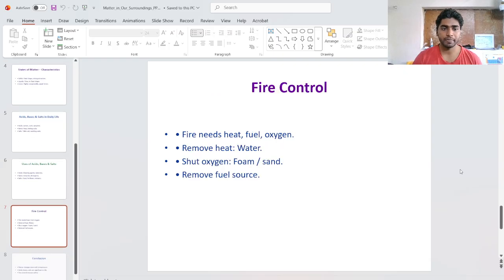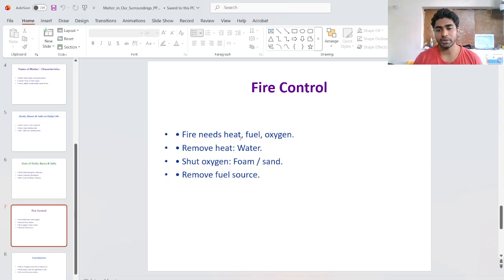Okay. Then fire control is another topic in our session today. Fire needs heat, fuel and oxygen. So what does fire need? Fire needs heat, a high temperature, to go from 0 degrees Celsius to fire.